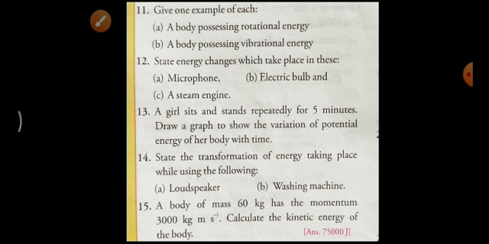Divide the time axis up to 5 minutes: 1, 2, 3, 4, 5. You all know that while the girl is standing, her potential energy increases, and while she is sitting, her potential energy decreases.